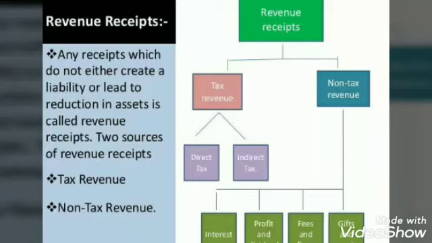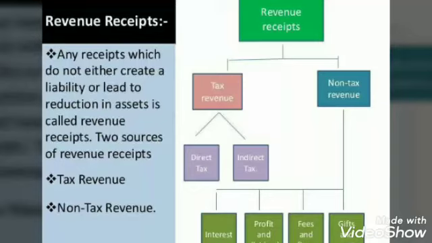Then we come to the indirect tax. An indirect tax is one whose final burden can be shifted to another person, like GST, a very good example. It is a tax which the producer shifts onto the consumer. They are supposed to pay this tax to the government, but children, what do they do? They charge this tax from the buyer by adding it to the price of the goods sold. So actually they have shifted the burden onto the consumers.